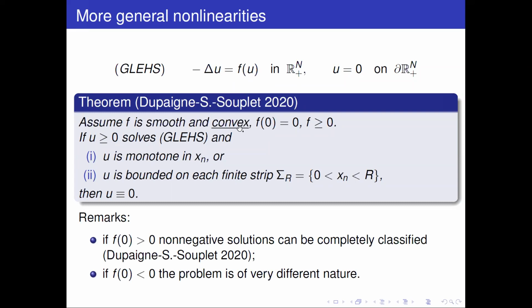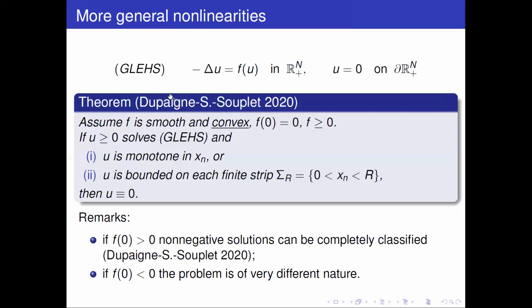So a couple of remarks about this hypothesis, f of 0 equal to 0. If f of 0 is strictly positive, we can actually classify all non-negative solutions for convex functions, and even in much more general settings. If time permits, I'll come back to that. But this is by a much more standard method, actually. It uses essentially known results. And if f of 0 is negative, then of course this is a completely different problem. F is not a positive function. That's a totally different thing. Okay. So this is the picture of existence in Rn that we have at this point.